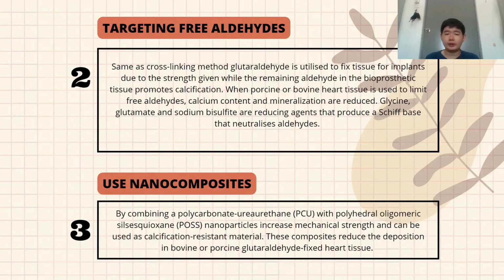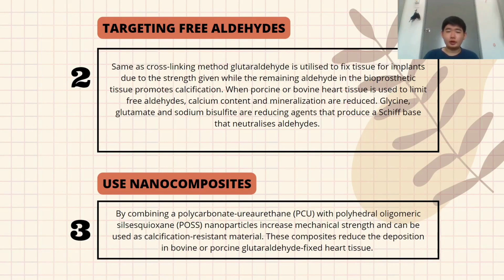The second method is targeting free aldehyde. Same as the cross-linking method, butylaldehyde is utilized to fix tissue for implants due to the strength given, while the remaining aldehyde in the prosthetic tissue promotes calcification. When porcine or bovine heart tissue is used to limit free aldehyde, calcium content and mineralization are reduced. Glycine, glutamate, and sodium bisulfate are reducing agents that produce a Schiff base that neutralizes aldehyde.